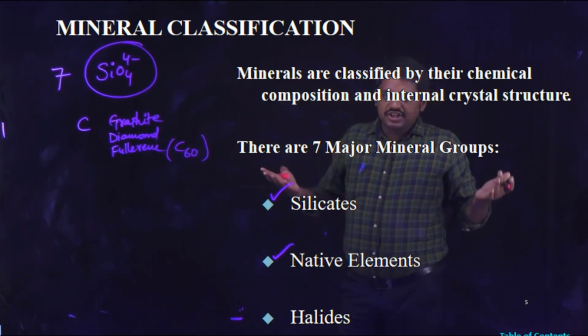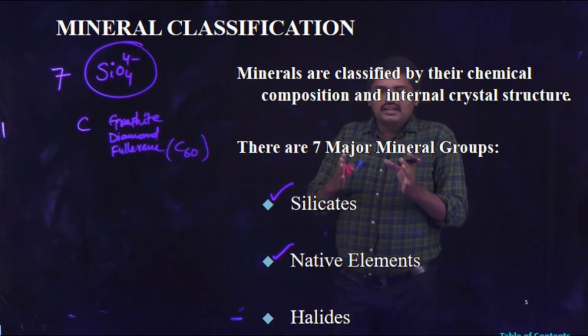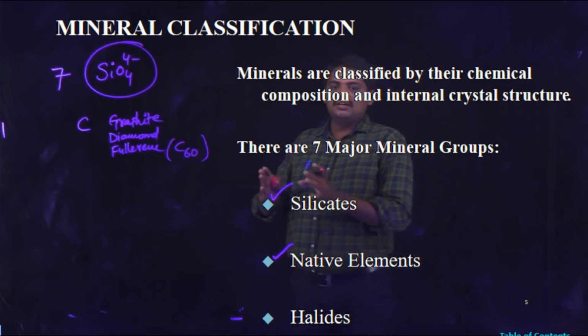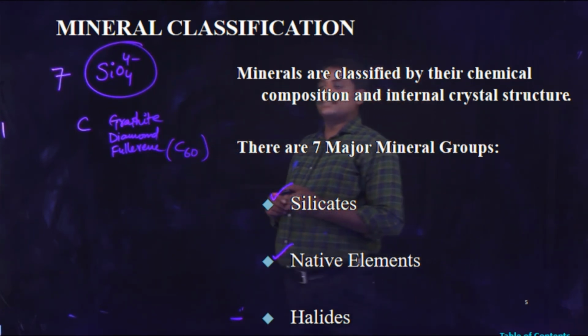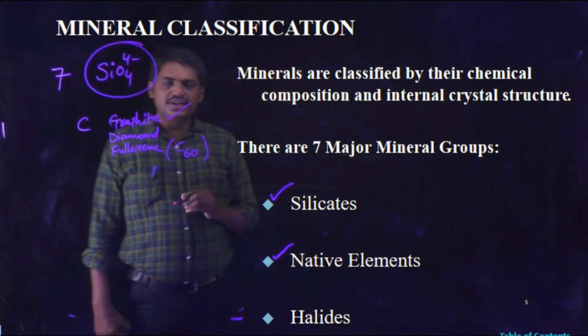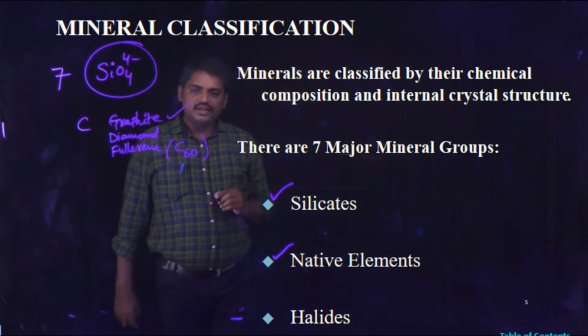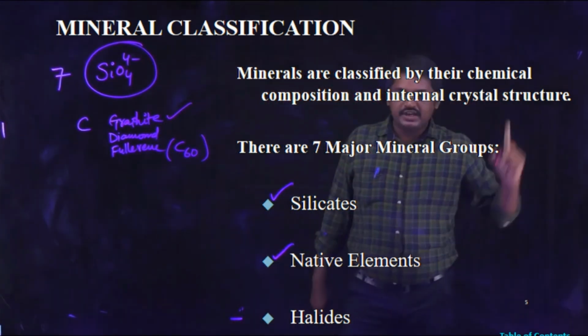Means in nature only a particular type of similar element is available. That type of element is known as a native element. Graphite contains only carbon atoms. Other elements are absent.